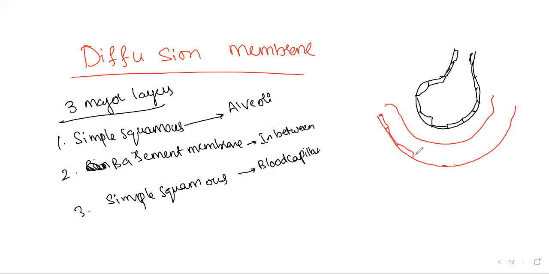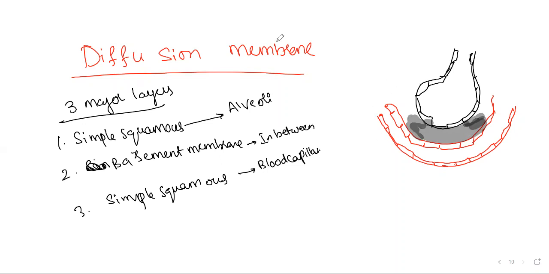We know that among all the epithelial layers, the thinnest layer is simple squamous epithelium, isn't it? This is simple squamous epithelium, the thinnest layer. This much gap is not actually there, but for your easy understanding, I left a little more gap here. So this gap is the distance of the diffusion membrane. What we said is that this distance is very small.